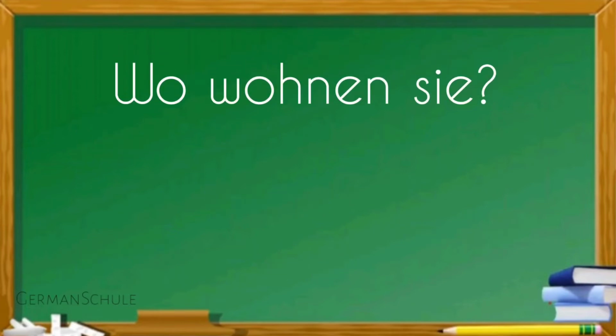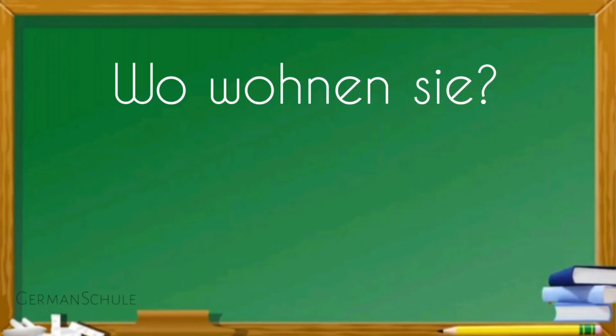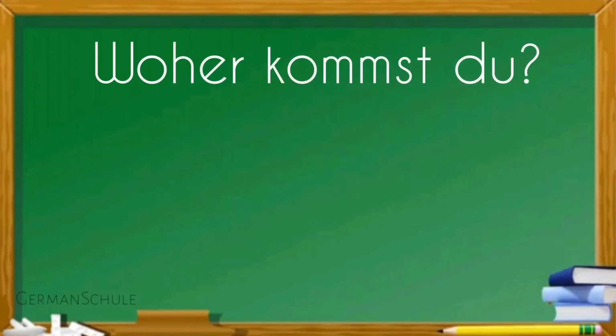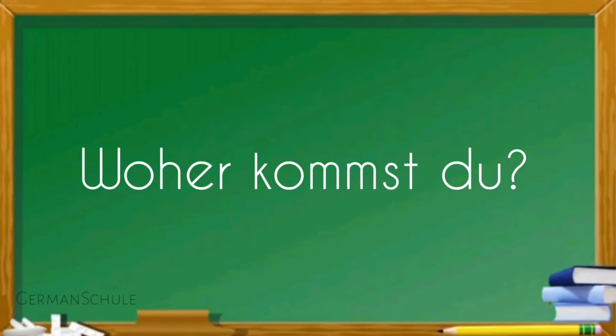Wo wohnen Sie? In this case, Sie is the subject, whereas wohnen is the verb. Here is another case. Woher kommst du? Here du is the subject and kommst is the verb. In both these cases and all Fragen, the verb is placed in the second position and the subject is on the right side of the verb.